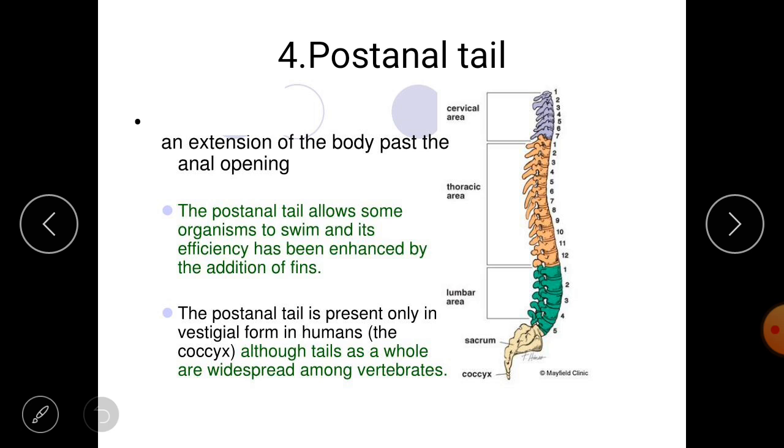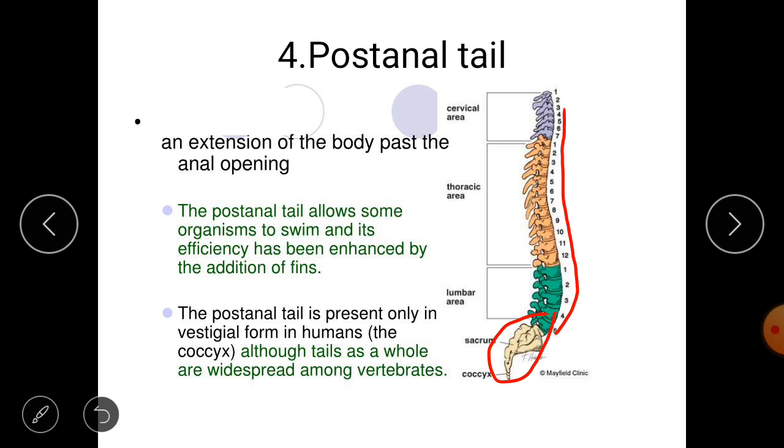Not only in human beings: chimps and gorillas, these apes, also have a very much reduced tail. As you can see here, the post-anal tail is nothing but the end portion of the vertebral column, the sacrum part.